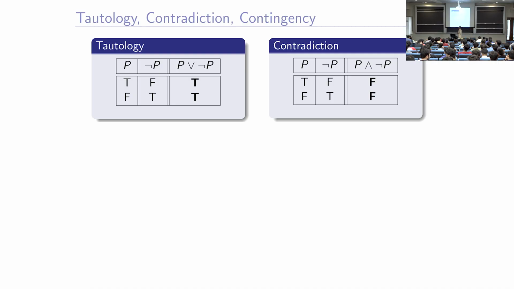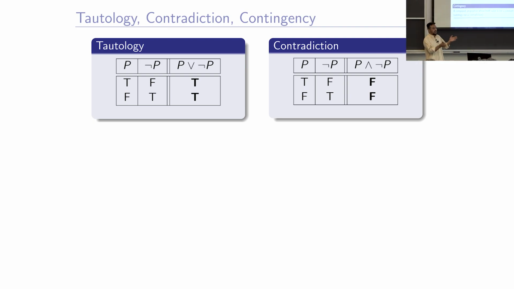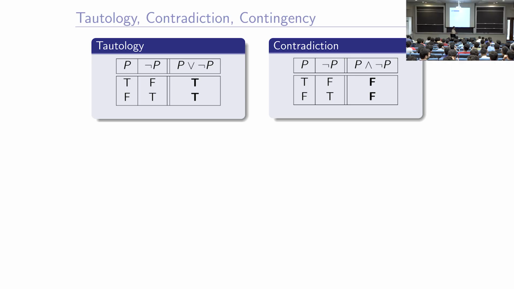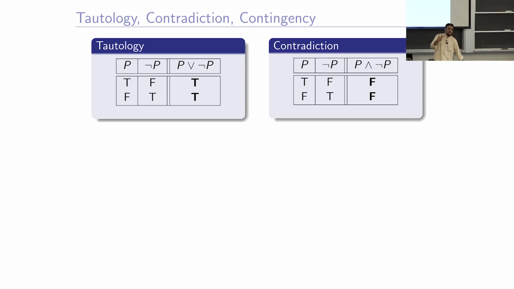So the question is, we defined tautology to be something that is true for all possible values of the atomic propositions. Here there are two atomic propositions. Actually, if you think about it, there is only one atomic proposition. That's why there are only two possible values, because when P is true, not P cannot be true. So that's not a possible valid legal input. Is this clear now? It's not actually two propositions. TT is not a possible input to this compound proposition. It's not a valid combination. Similarly, false, false, because when P is false, not P cannot be false.